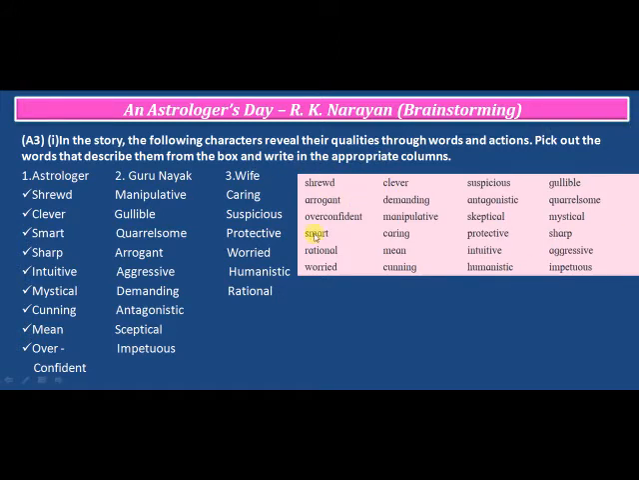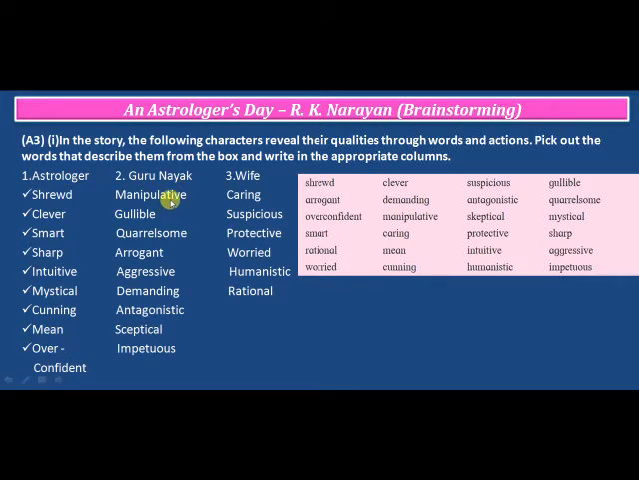So there are some words given to you, some character qualities, about the astrologer, Guru Nayak, and his wife. The answers are given to you. The astrologer was shrewd, clever, smart, very sharp, intuitive, mystical, cunning, mean, and overconfident. So these are the qualities, or the character sketch, of the astrologer.